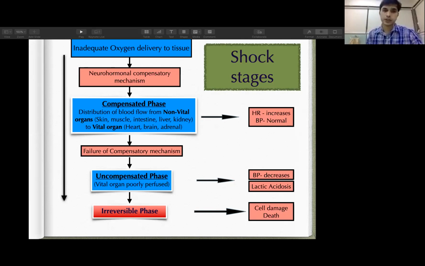With further progress of this condition, the baby will have an irreversible phase of shock, in which there is complete cellular damage and death will occur. So knowing the progress of the hemodynamic compromise is very important to decide the management protocol, as well as to decide the further tests to check whether the baby is really hemodynamically compromised or not.